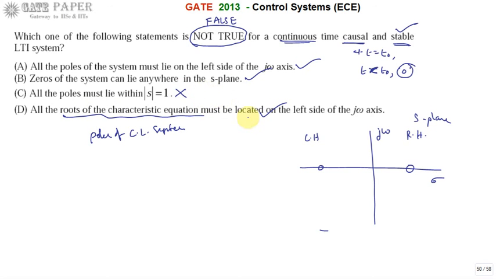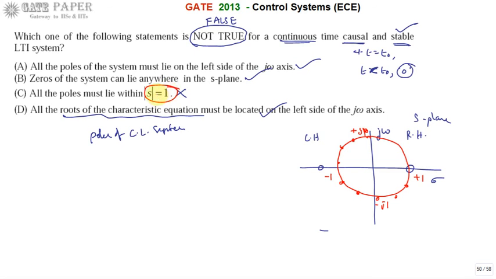Why? Magnitude of S equal to 1 means simply you are drawing a unit circle, passing through plus j1, minus j1, minus 1 and plus 1 on the axes. Whatever values lie on this unit circle satisfy magnitude of S equal to 1.